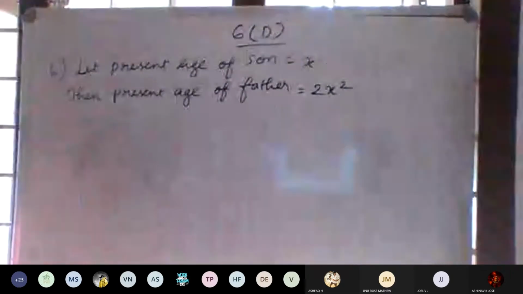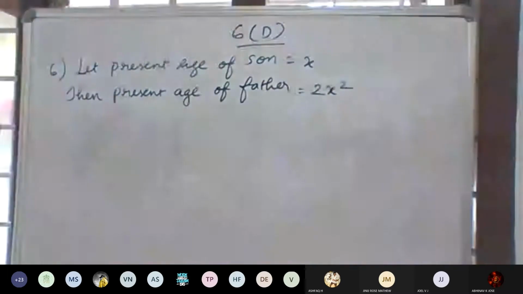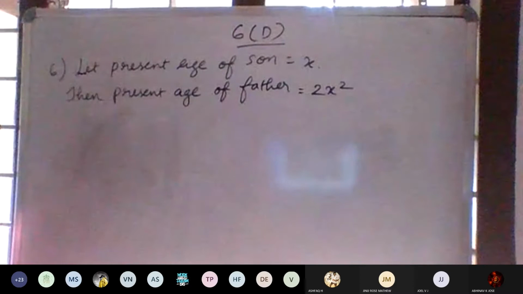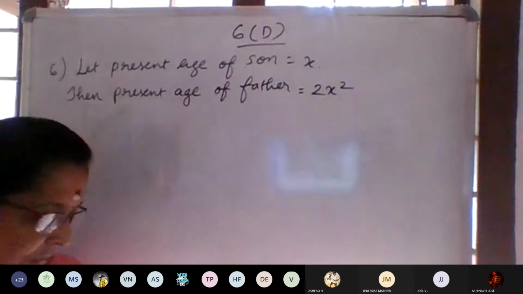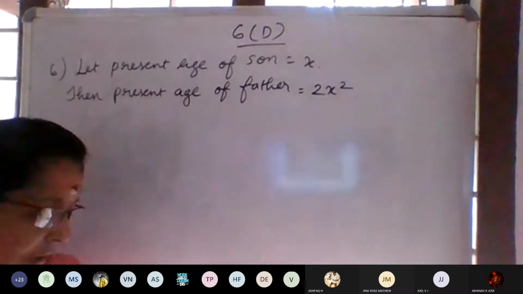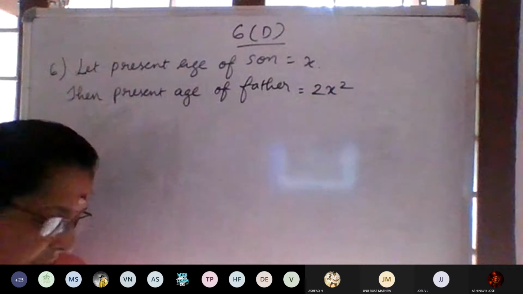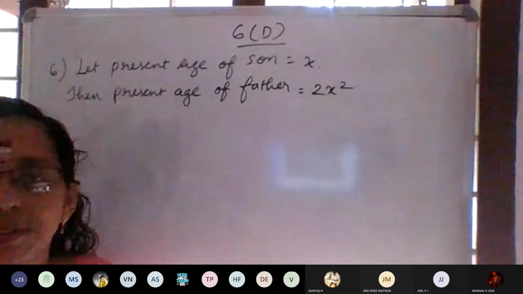Write down: let the present age of the son be x. Then the present age of the father is equal to 2x square. Then what is given? 8 years hence. What is the meaning of that? After 8 years, the age of the father will be 4 years more than 3 times the age of the son.